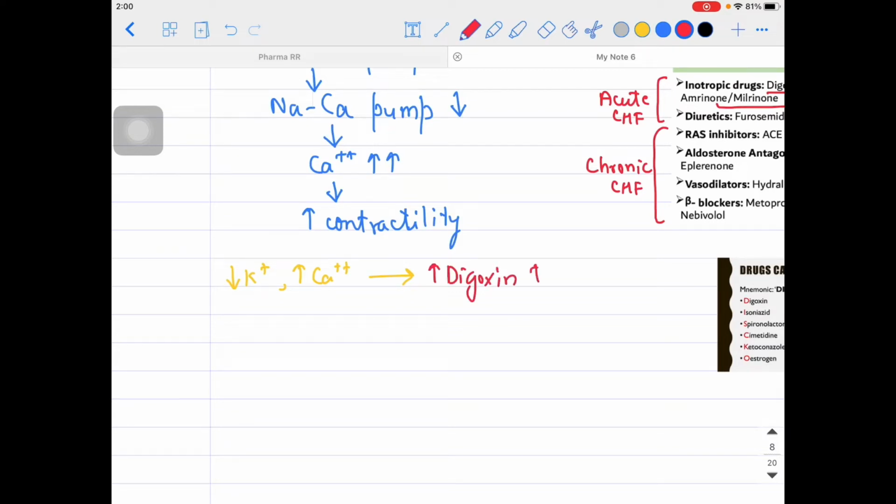You know that a question has been asked about this one. So hypokalemia or hyperkalemia, how will it impact digoxin? Because it has the same binding site, if more potassium is there, digoxin will not be able to bind. If less potassium is available, then more and more digoxin will bind. So that's how digoxin toxicity might happen due to hypokalemia, right?